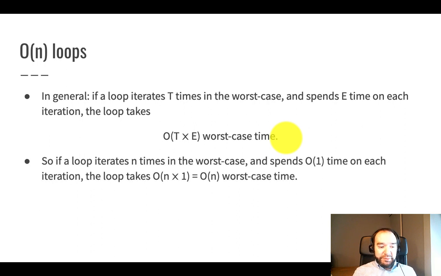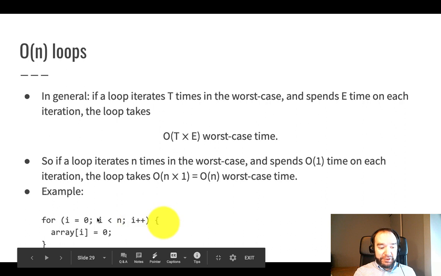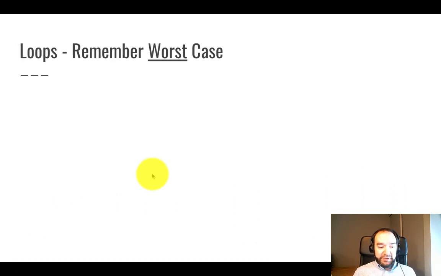So if a loop iterates n times in the worst case and spends constant time on each iteration, the loop takes big O of n times 1, which is big O of n worst case time. That's a pretty common kind of loop. You're probably accustomed to these very conventional kind of for loops. This one repeats n times and does a constant big O of 1 operation in the body of the loop, so that loop is a big O of n loop.